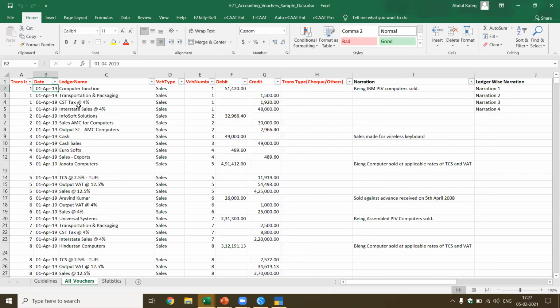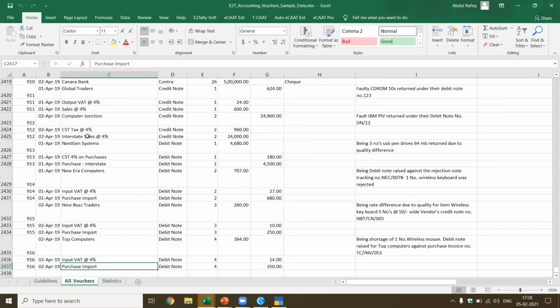Now, you may have a question. I don't want to enter the data in this particular format. This takes a long time. I'll show you standard formats in which you can convert the data, and eTallysoft will convert this into this particular format so that it's ready for import. If you look at the number of transactions, there are about 2,436 total vouchers.